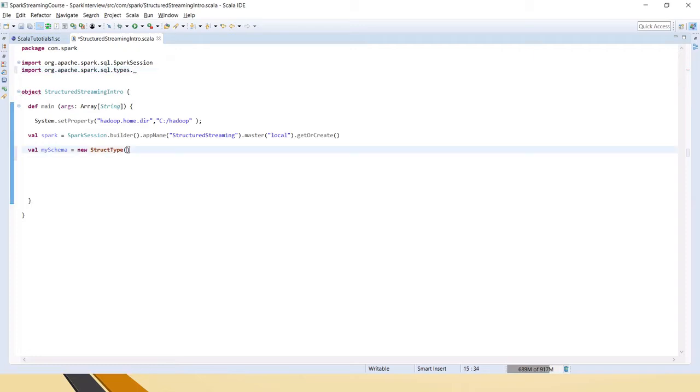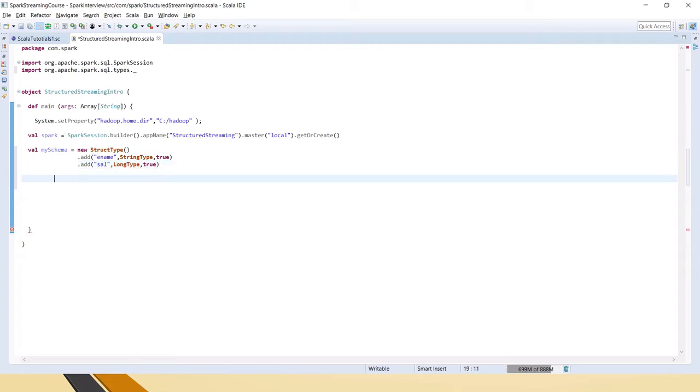We have ename as the first column, which is a string type, and nullable is true, that means it's not a mandatory column. The salary column I am taking as a long because it will have long integers. So I've created the schema.